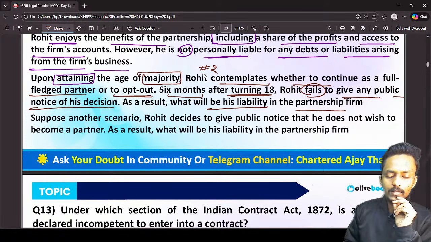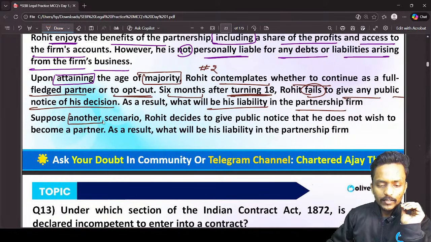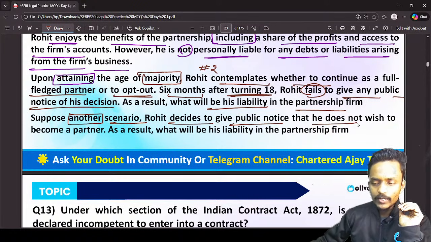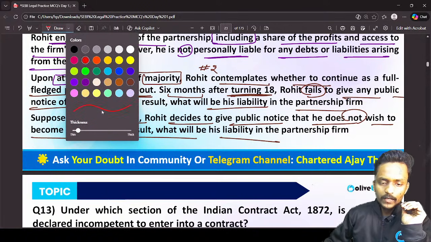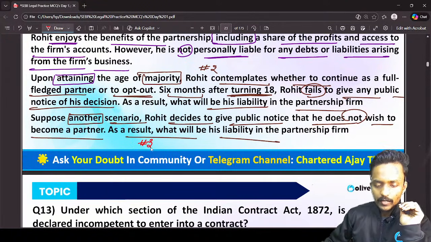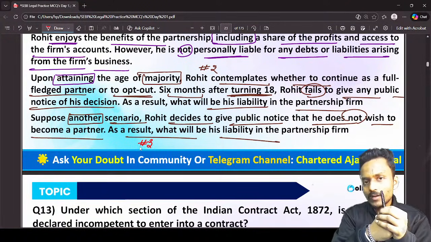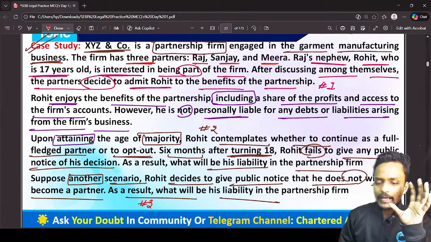Now, suppose we have another situation. Another scenario: Rohit decides to give public notice that he does not wish to become a partner. As a result, what will be his liability in this partnership firm? Can I say this will become the third scenario in this particular case study? So in this case study, we have three scenarios.